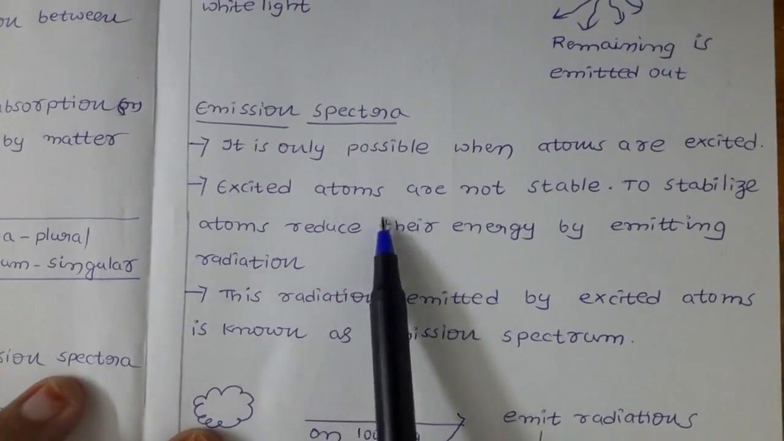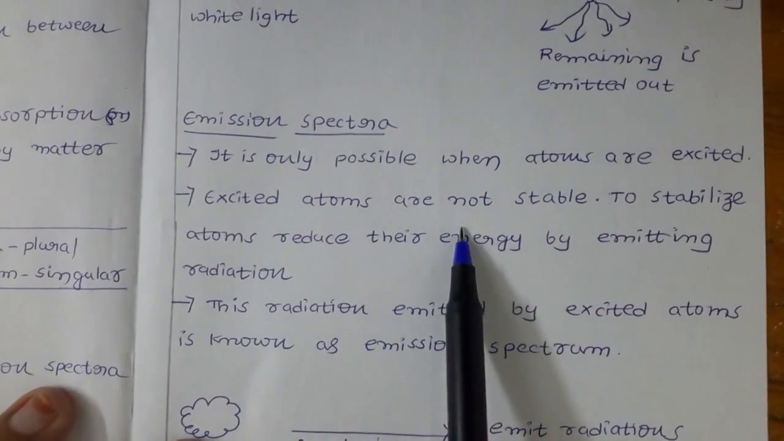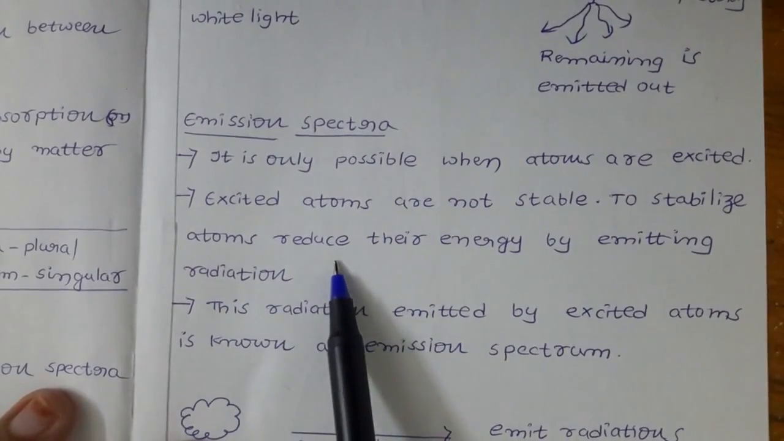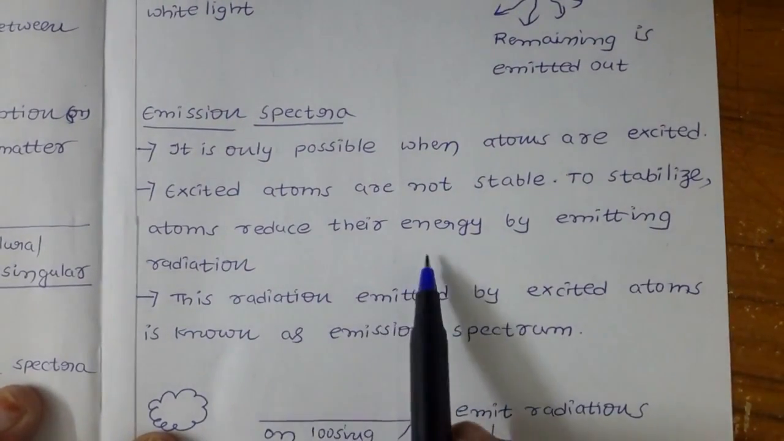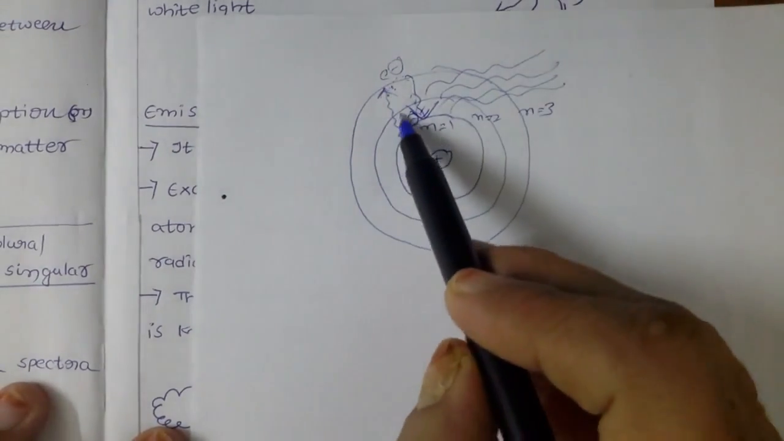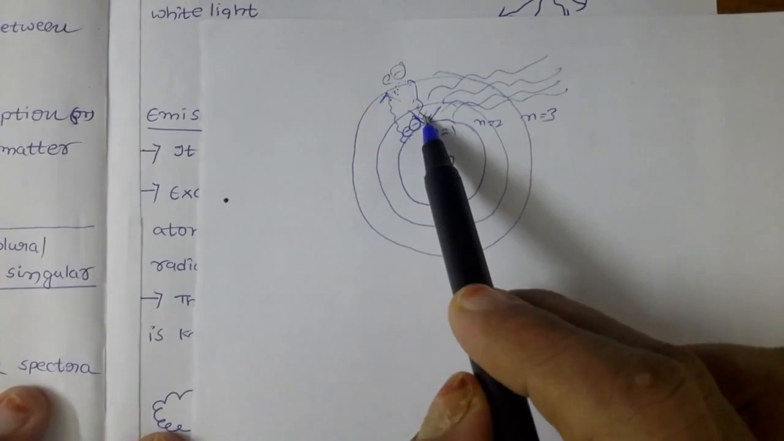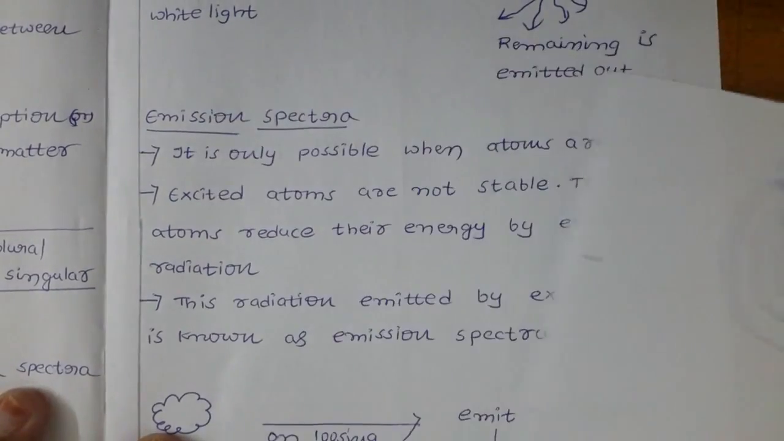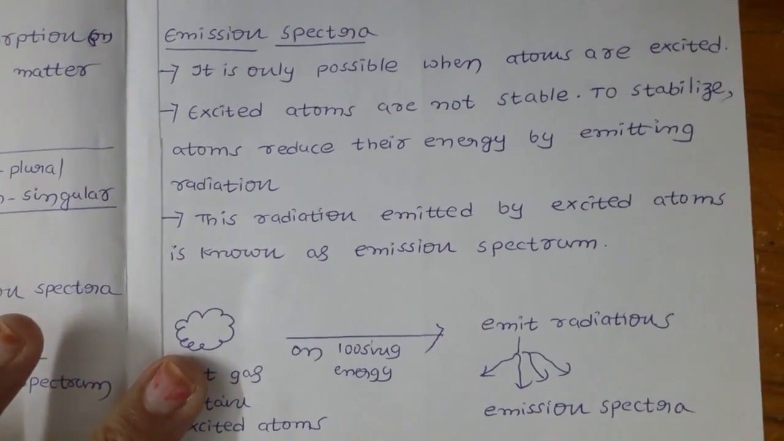So what happened here? Excited atoms are not stable. Excited atoms have more energy, so they are not stable. To stabilize, atoms reduce their energy by emitting radiations. Just now I told you, once electrons go to the upper orbit they have more energy, and they come down to get stability. So when coming down, it is going to lose some energy. While coming down, it is going to emit some radiations.